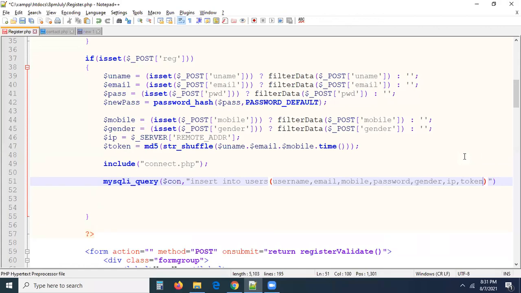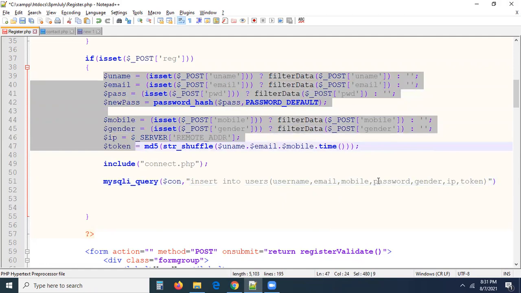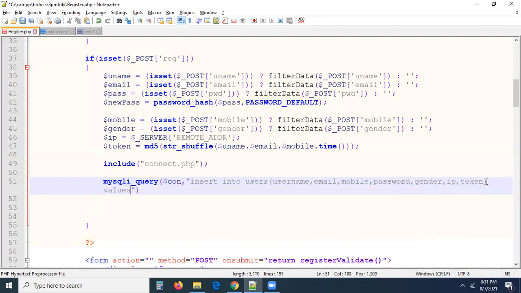Is there anything else we need to save? Username, email, mobile, password, gender, IP, and token. That's all, right? So how many fields are there totally? 1, 2, 3, 4, 5, 6, 7. We got 7 columns. Okay, now values. Go to the values here.